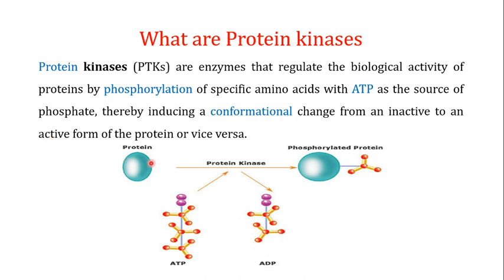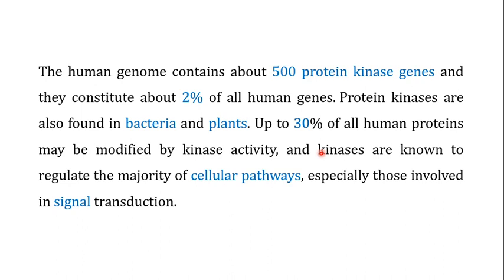If you see this, if this is a protein, when these protein kinases act on this protein, they are going to convert ATP into ADP, and the phosphate group that it gets from the ATP is then added to a specific amino acid in the target protein. The human genome contains about 500 protein kinase genes, and they constitute about 2% of all human genes. This means that if you look at their percentage in the human genome, they are playing a very important role.